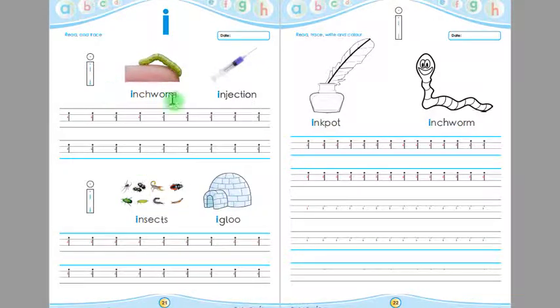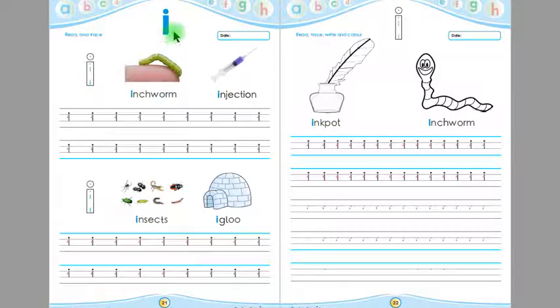Now say with me: A inchworm, A injection, A insects, A igloo. A inchworm, A injection, A insects, A igloo.